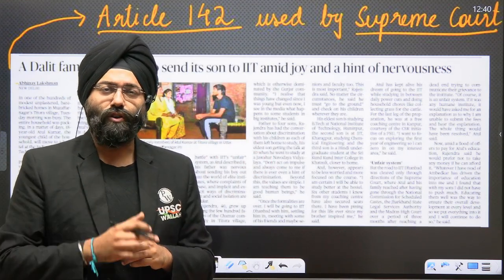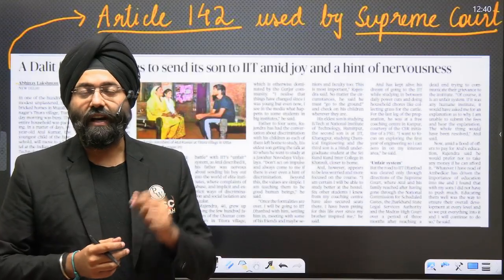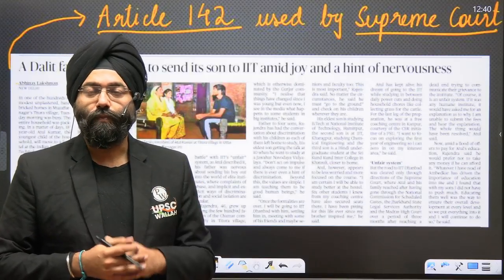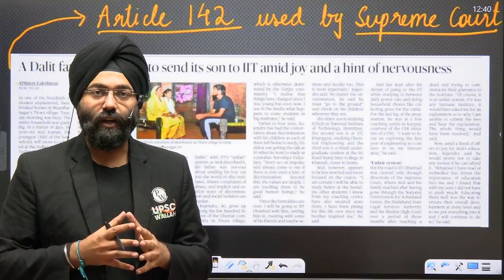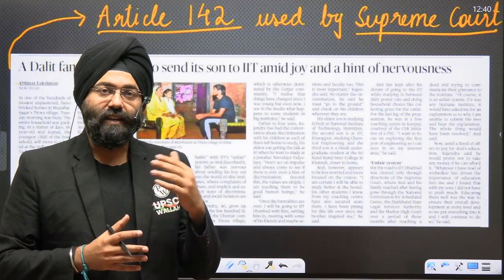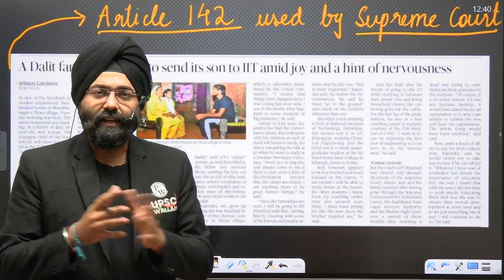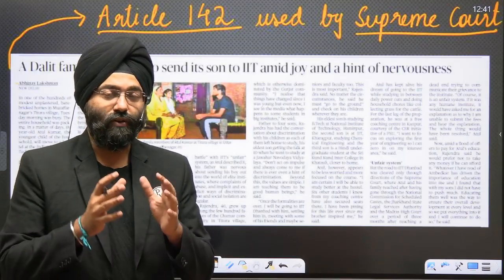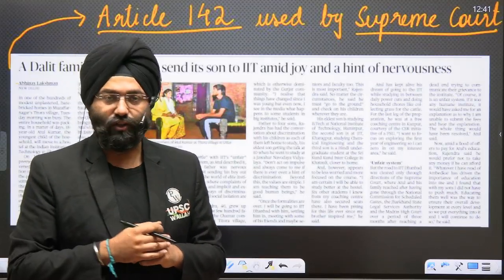The second most important aspect with respect to civil services is the usage of Article 142 by the Honorable Supreme Court. Now, what is Article 142? What are the various dimensions associated with it? What are the positives, and what are the negatives of Article 142? We have to do that in this particular discussion. Let's begin the discussion.